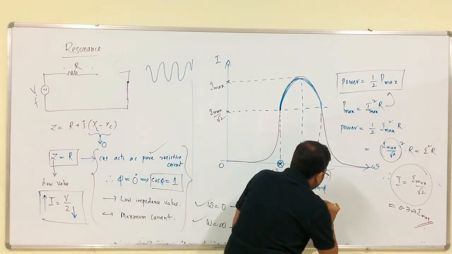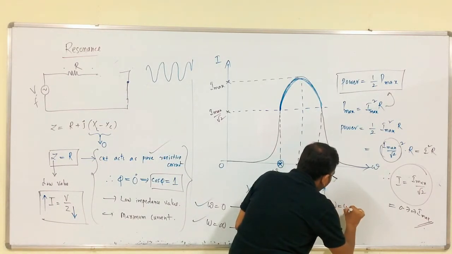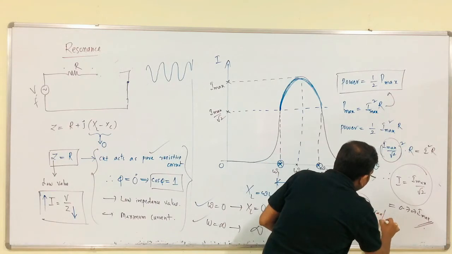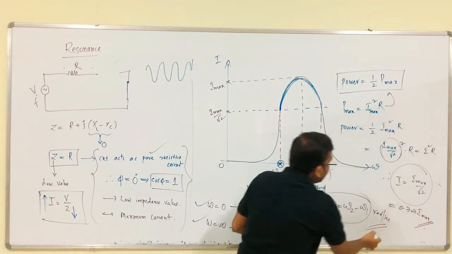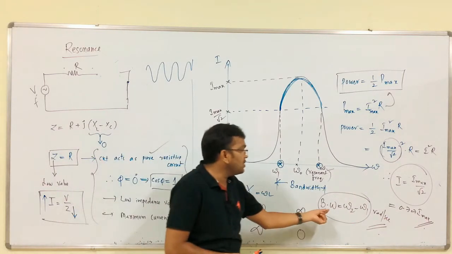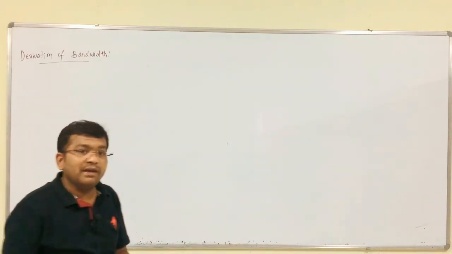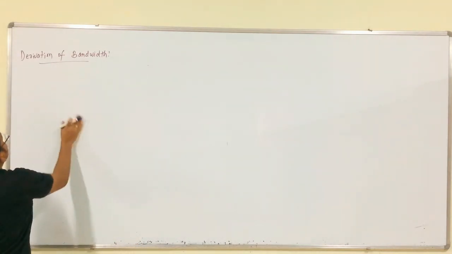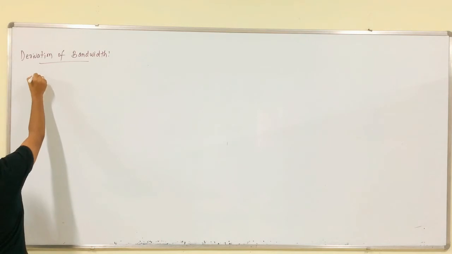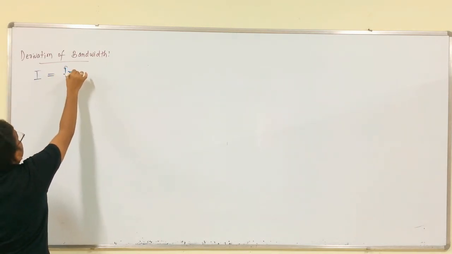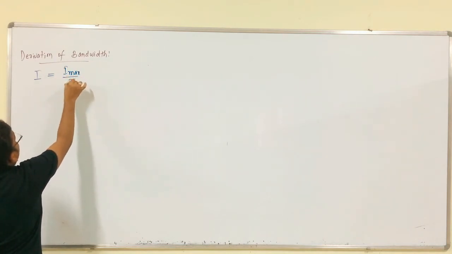Here the bandwidth is nothing but omega 2 minus omega 1, that is radians per second. Now, we have to get the derivation of this bandwidth. We all know that I is equal to I max by root 2.